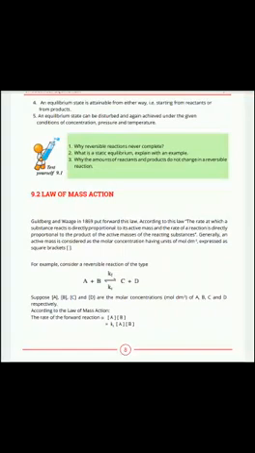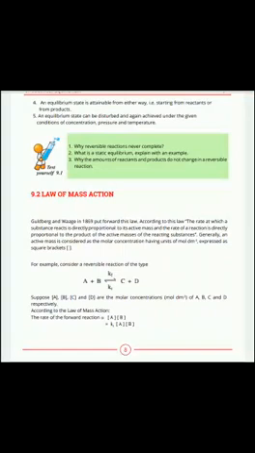In two parts, definition is the rate at which a substance reacts is directly proportional to its active mass, and in second part, rate of reaction is directly proportional to the product of active masses of the reacting substance.